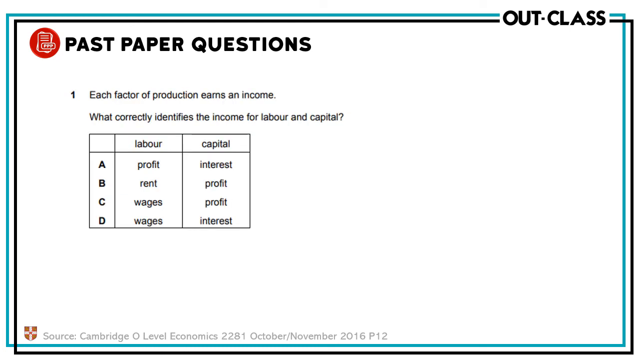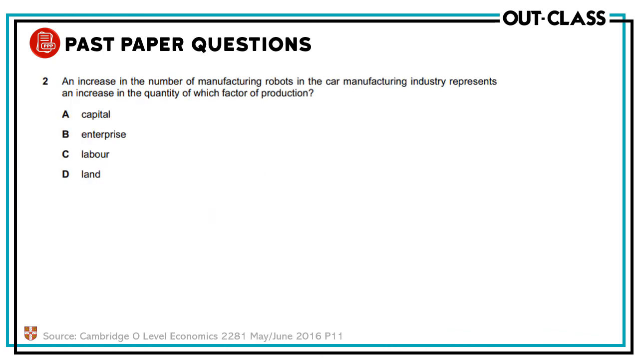Each factor of production earns an income. What correctly identifies the income for labor and capital? So the income for labor, you must know, is either wages or salaries. So in this case, there are only two options which are showing you wages. So option C and D. And then the income for capital can obviously not be profit. So it is interest. Therefore, the correct option is D. This one was an easy one.